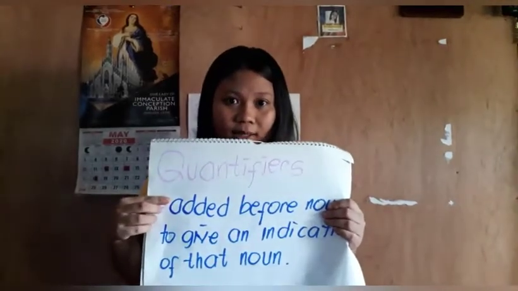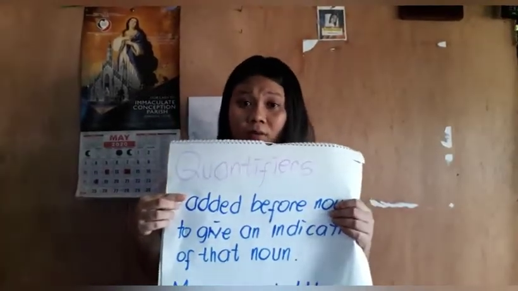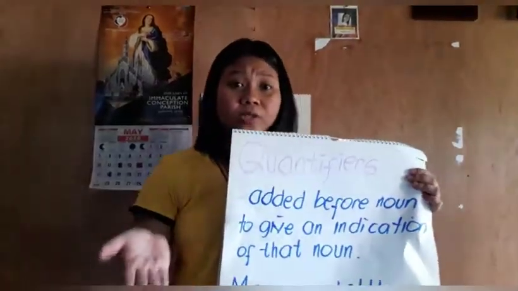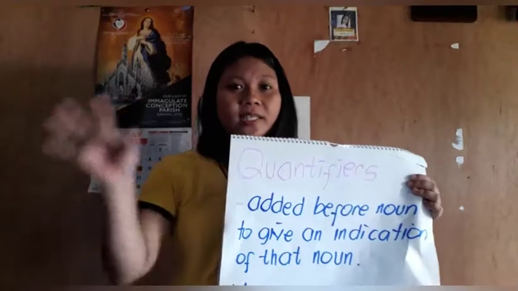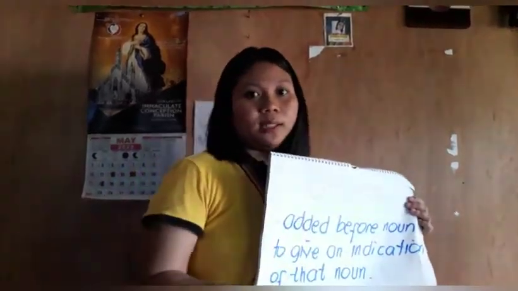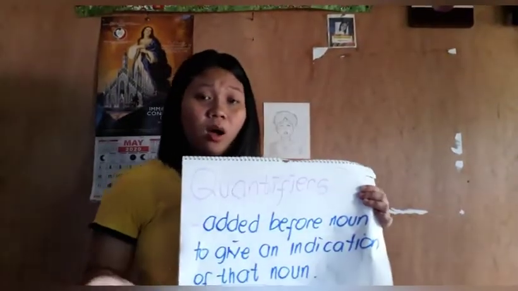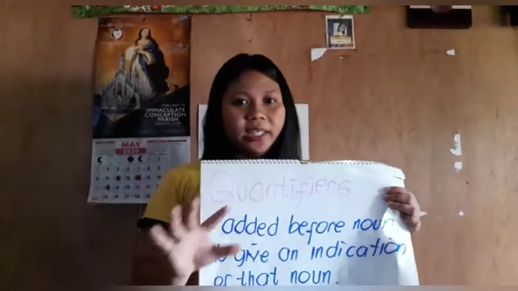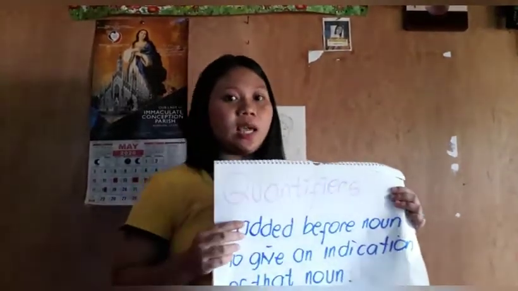Is it a big quantity, a certain amount, or a small quantity? Now, in most languages, there is usually just one word to indicate a big quantity, a certain amount, or a small quantity. But in English, there are several words for each idea.